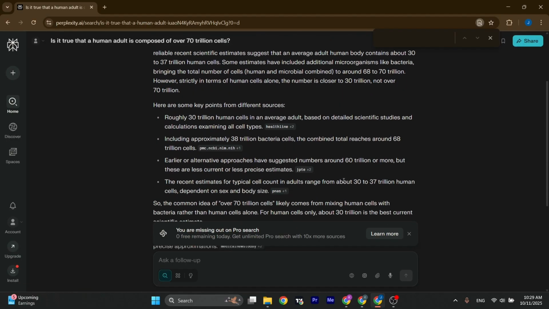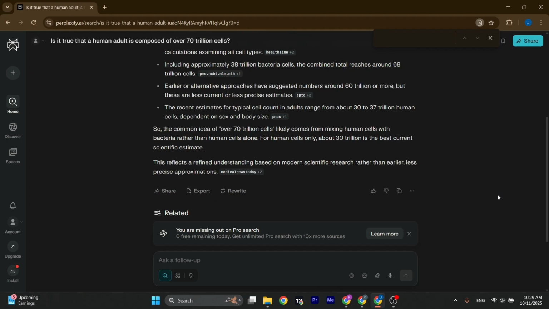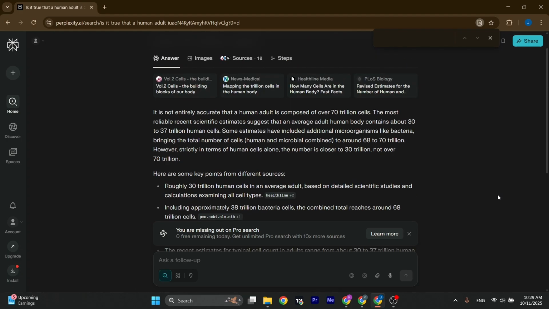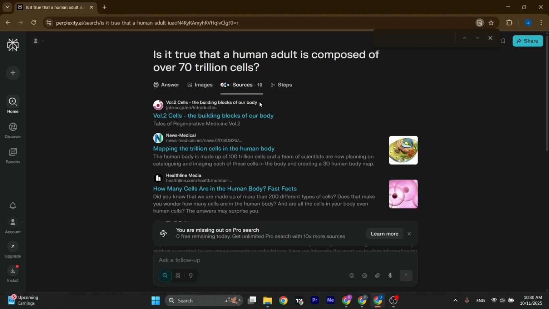So by using this simple method, you can use Perplexity for fact checking. Not only this, you can ask the AI to give you the most accurate sources so that you can manually go through the sources and read the articles yourself as well.